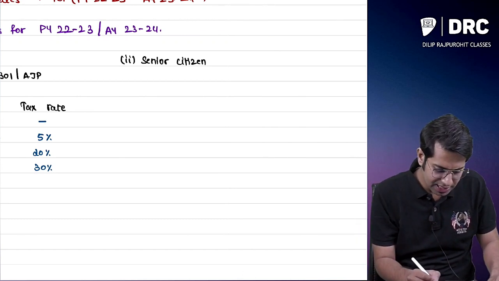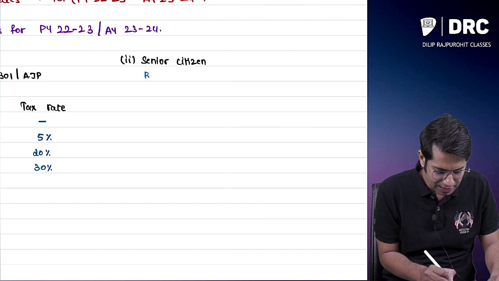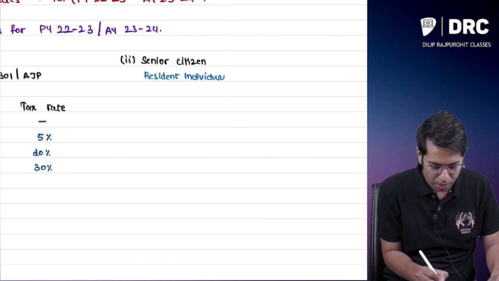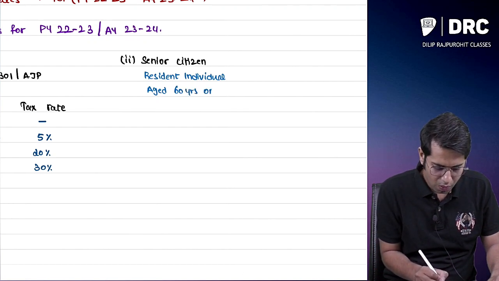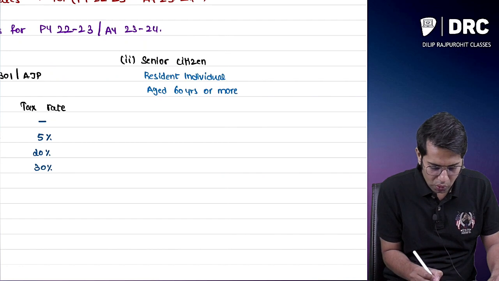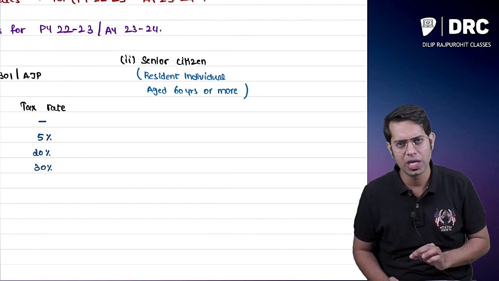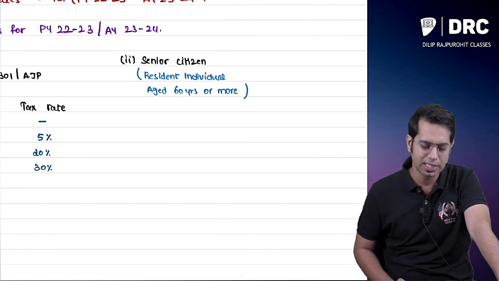Who is the senior citizen, sir? Senior citizen means a resident individual whose age is 60 years or more. Senior citizen means what? A resident individual whose age is 60 years or more.